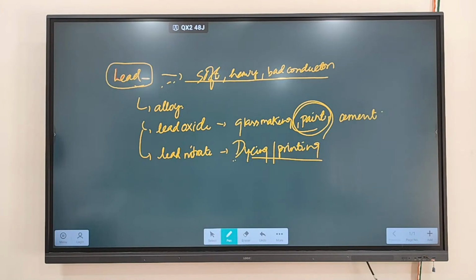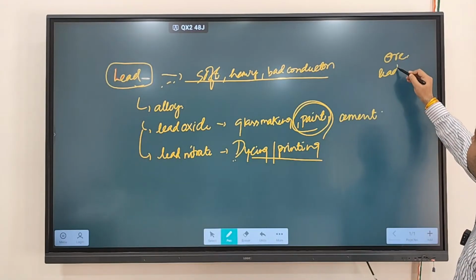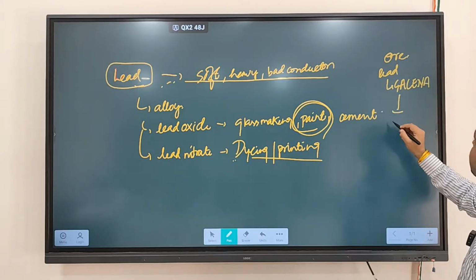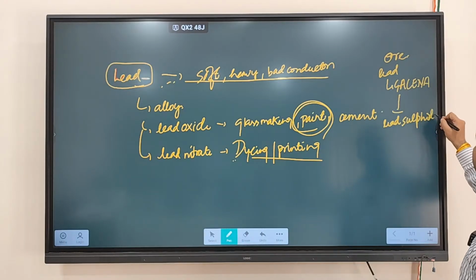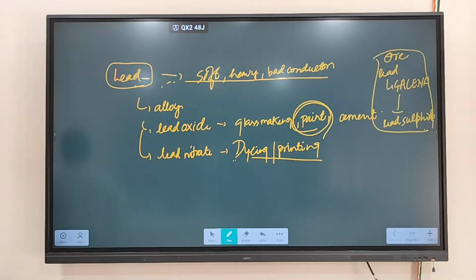From where do we derive the lead? What is the ore for lead? The ore of lead is galena, also referred to as lead sulfide. Clear? So that part you have to keep in mind with regard to lead.